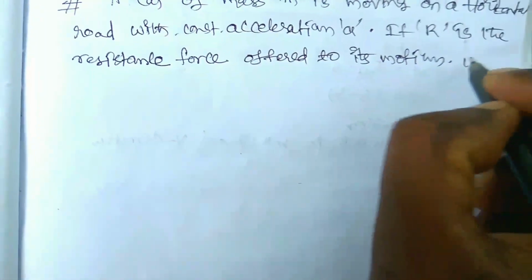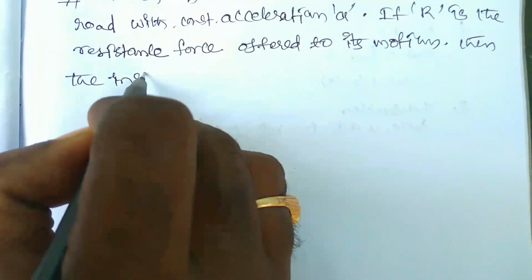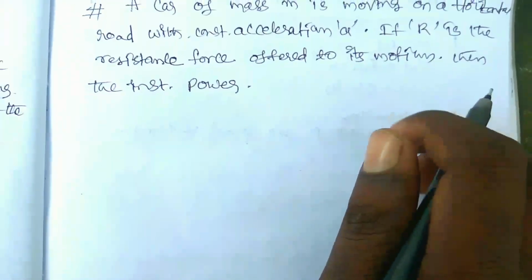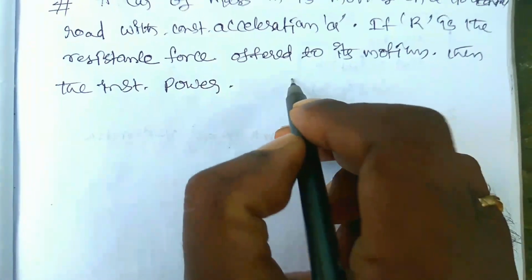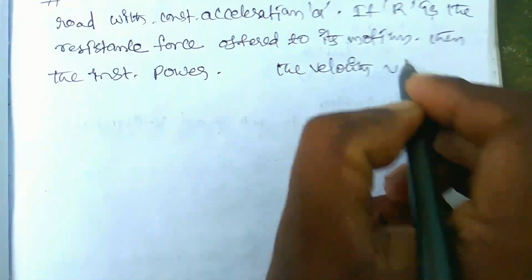Then the instantaneous power should be, here the velocity gets v.